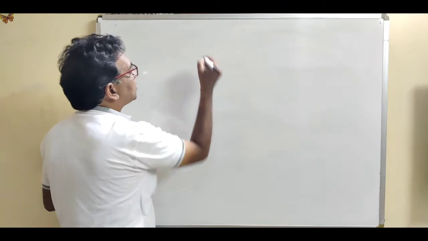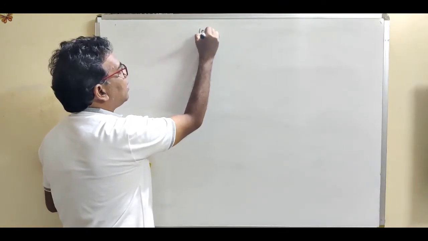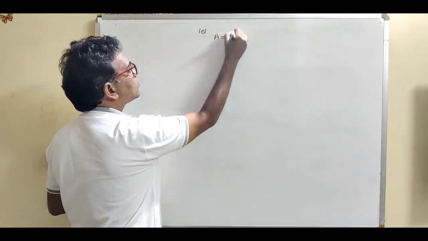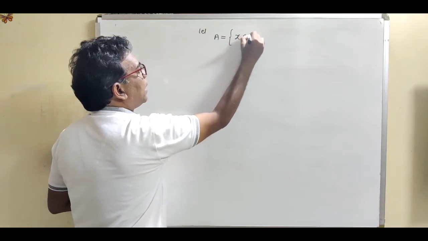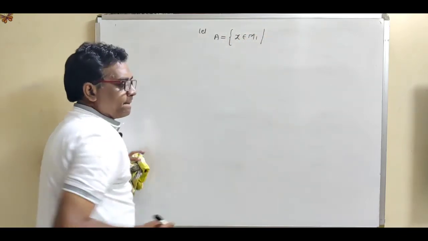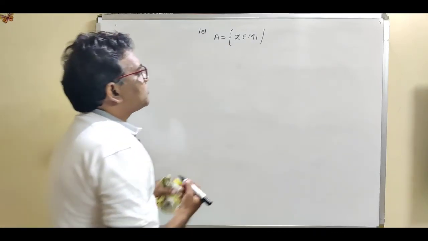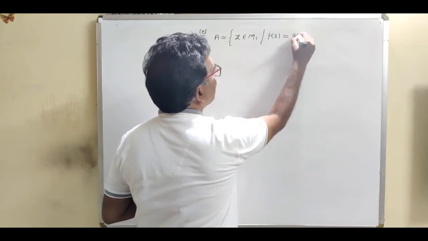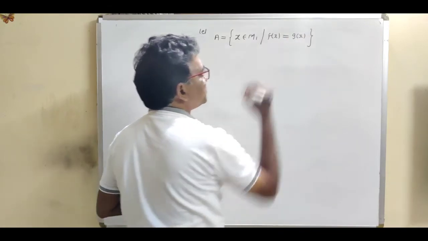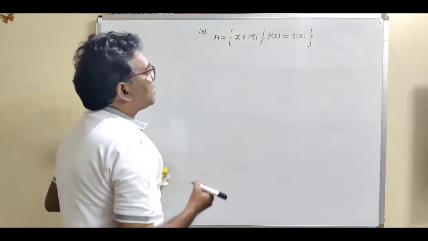Now first of all, write down the given set. So write down solution. Let A be equal to the set of all x in a metric space M1 satisfying the condition f(x) equal to g(x). Now show that it is a closed set.